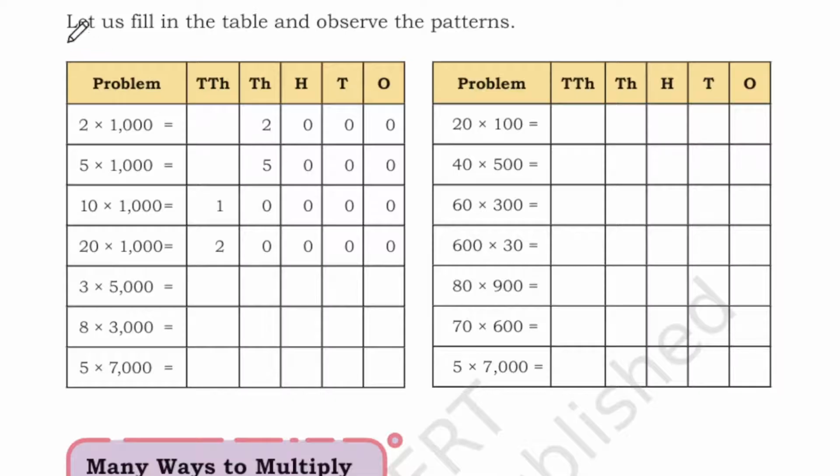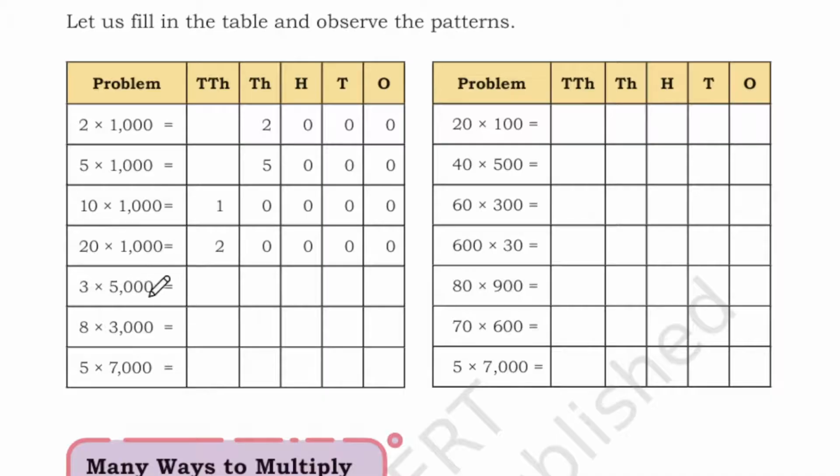So let us fill in the table and observe the pattern. So you have 2 into 1000, you got 2000. 5 into 1000, 5000. 10 into 1000, 10,000. 20 into 1000 is 20,000. So now you have 3 into 5000. So 3 into 5000, very easy.